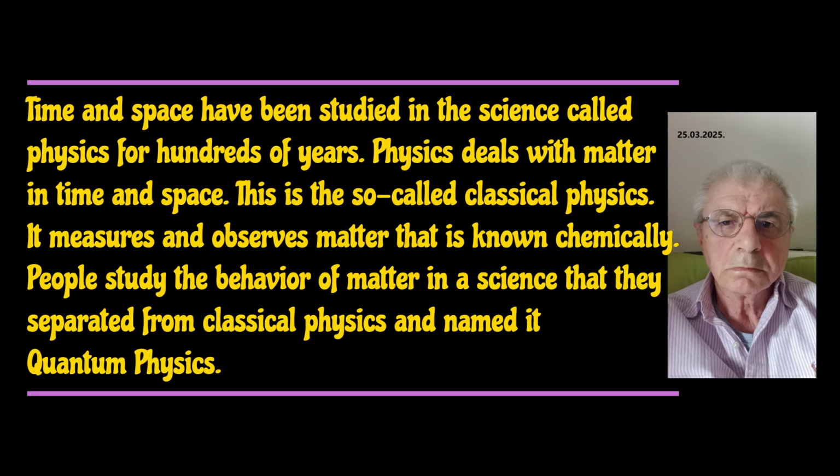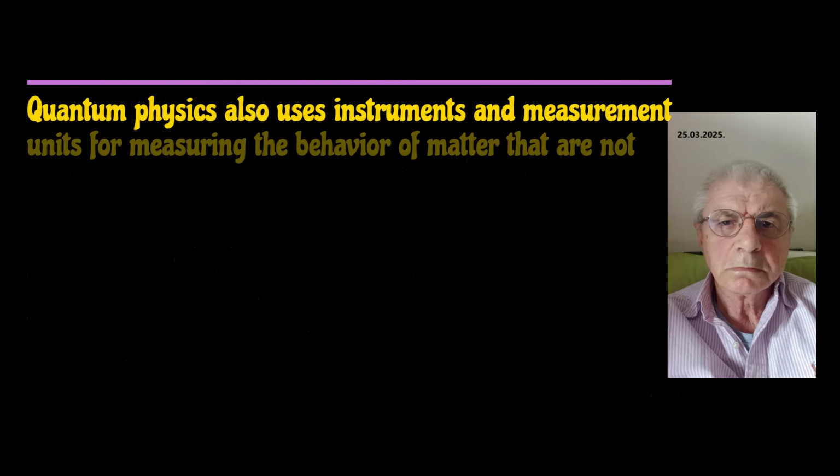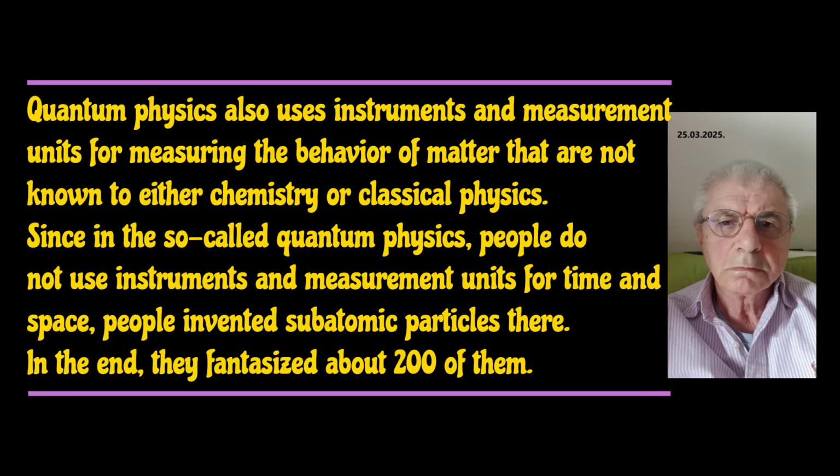It measures and observes matter that is known chemically. People study the behavior of matter in a science that they separated from classical physics and named it quantum physics. Quantum physics also uses instruments and measurement units for measuring the behavior of matter that are not known to either chemistry or classical physics. Since in the so-called quantum physics, people do not use instruments and measurement units for time and space, people invented subatomic particles there. In the end, they fantasized about 200 of them.